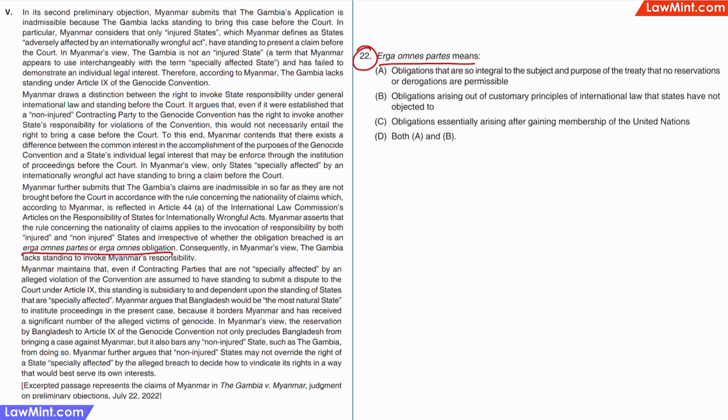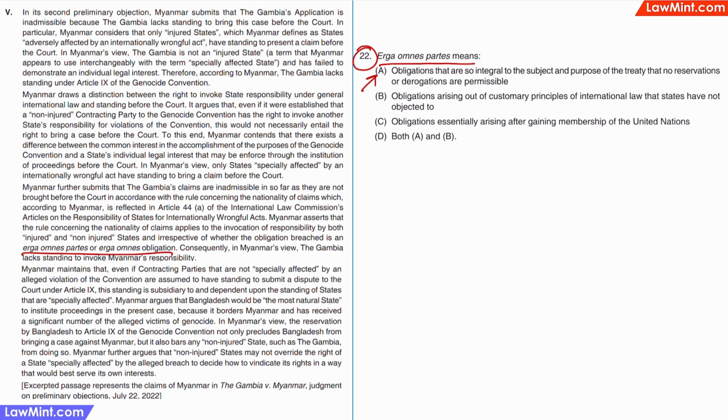The correct answer here is option A. When a country enters into a treaty, there are some aspects of the treaty that are at its very core, and there can be no reservations or derogations on any obligations related to these aspects. For example, if India, France and Germany sign a treaty to tax-free exports of sugar between themselves, that is the core objective of the treaty, and none of the countries can have any reservations or derogations on these core tax-free exports of sugar. Otherwise, what is the point in signing the treaty in the first place?